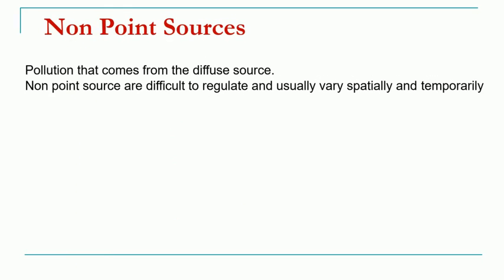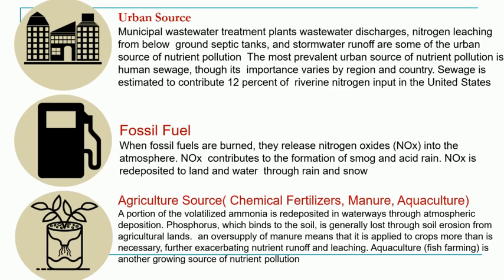Then there are non-point sources, that means diffuse sources. We cannot exactly make out from where these nitrates and phosphates are coming to the water body. These include urban sources, fossil fuels, and agricultural sources in the form of chemical fertilizers, manures and aquaculture. The first important source is urban sources.